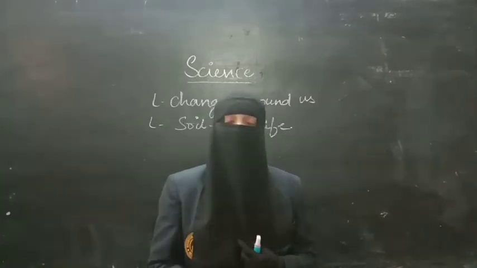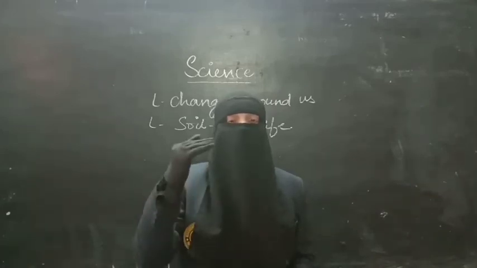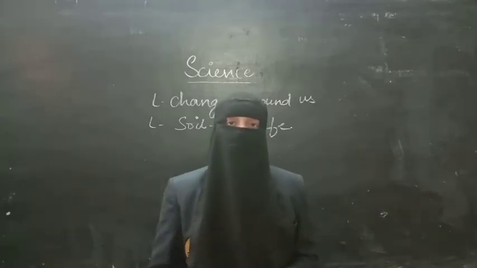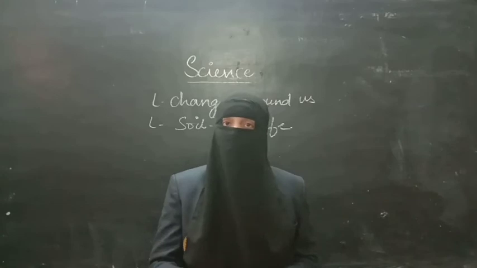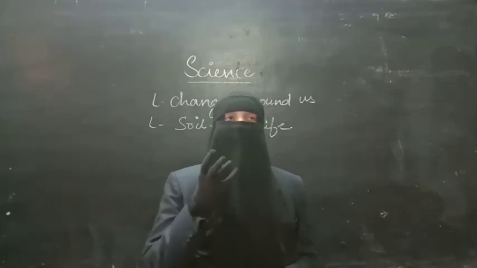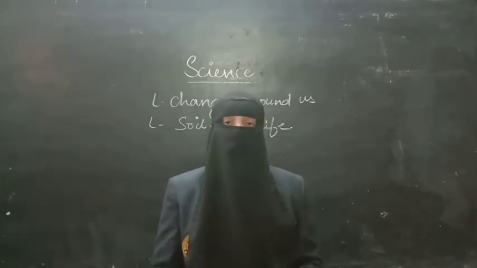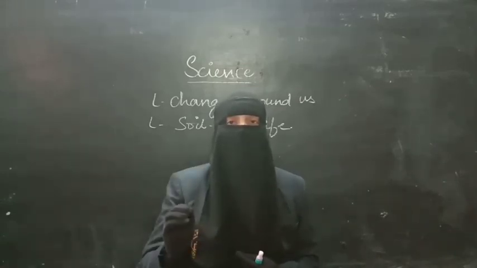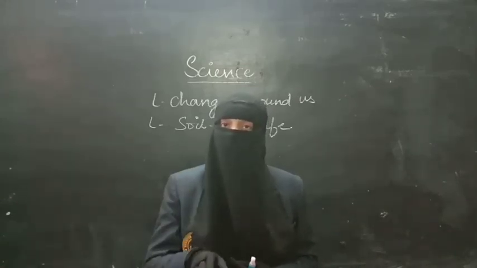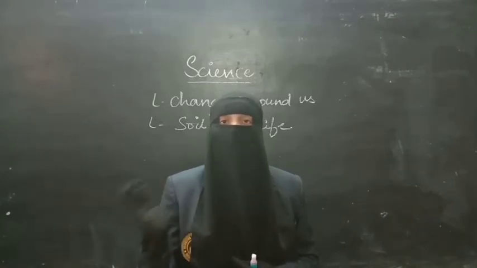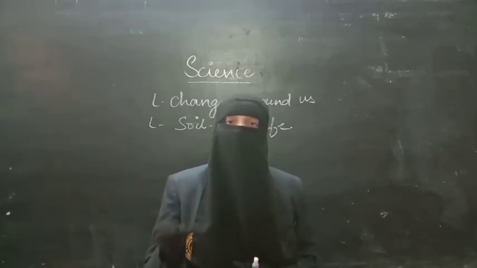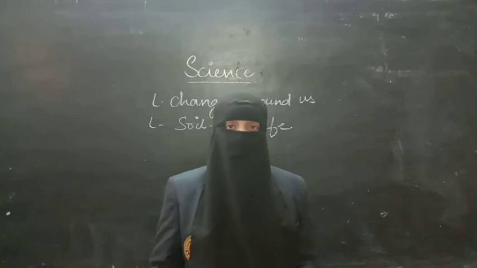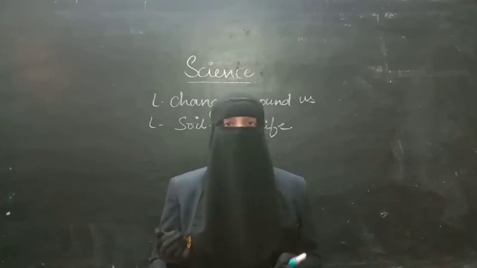It looks like a single layer, but actually it is not. It is divided into 5 to 6 layers. We have discussed the horizons, their alternate names, and their characteristics. Like the O horizon is the surface layer, it has a lot of humus and it is fertile. Next is the A horizon, called topsoil, and it is also fertile. Seeds and plants can grow here, and roots can penetrate into this layer.